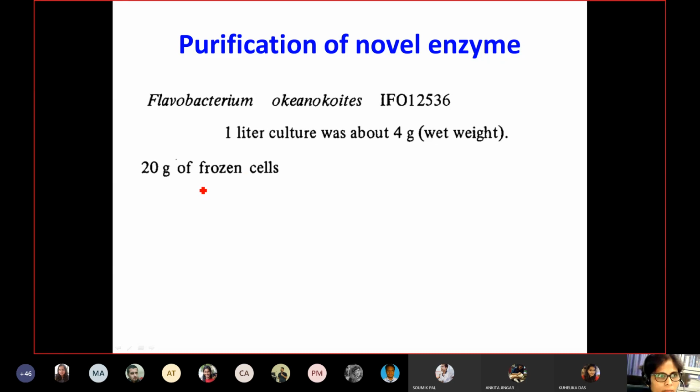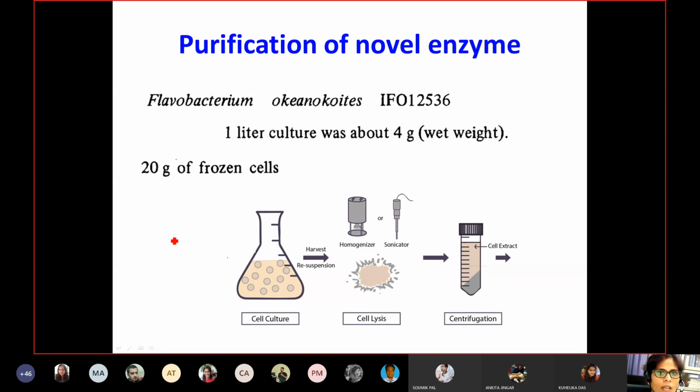What they did next is they took these 20 grams of frozen cells and resuspended them in some kind of buffer. They disrupted the cells using sonication, and at the end they centrifuged it at a really high speed, around 30,000 rpm.